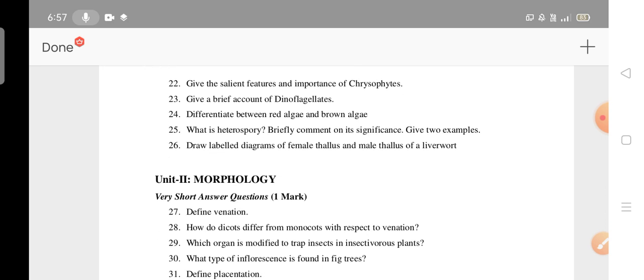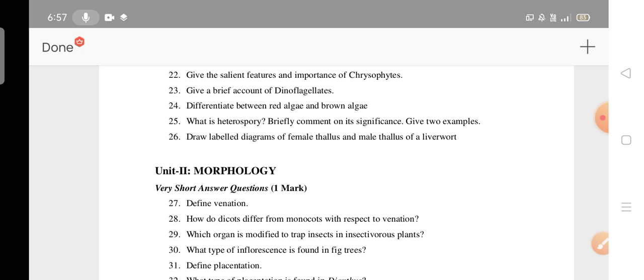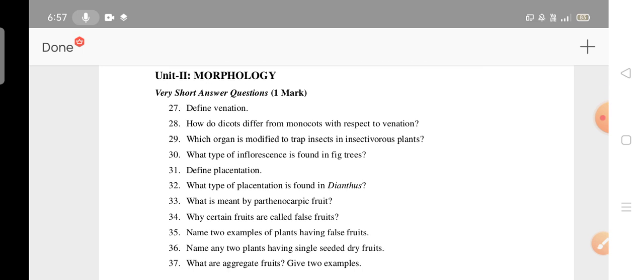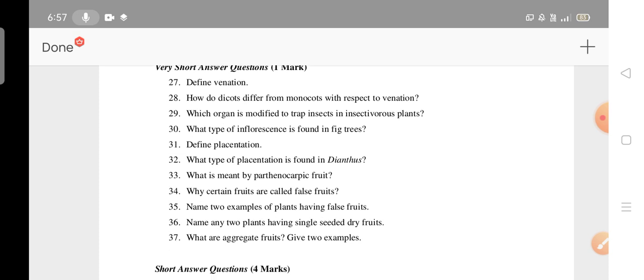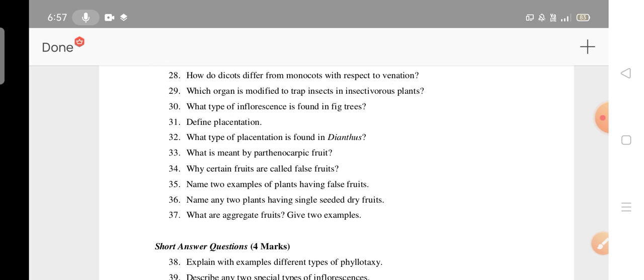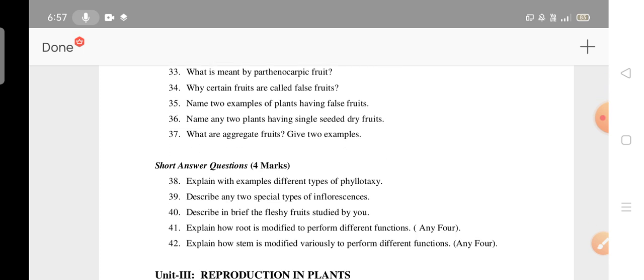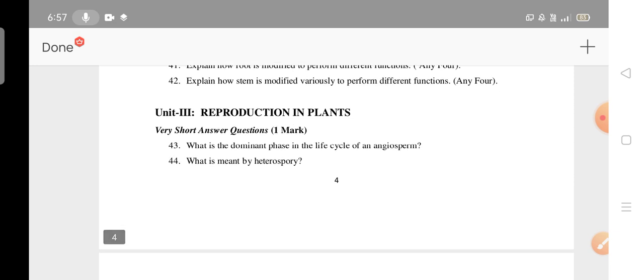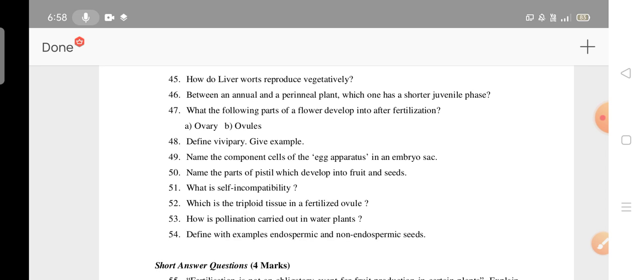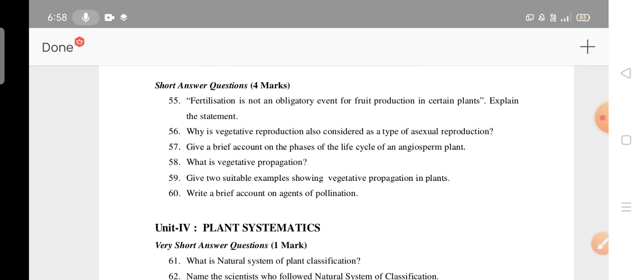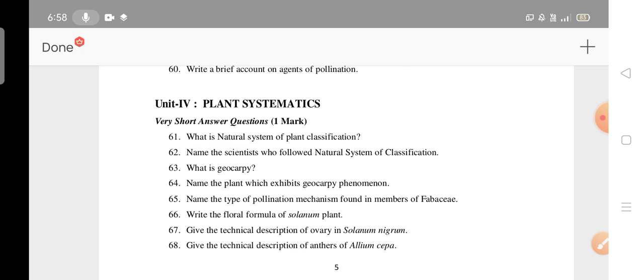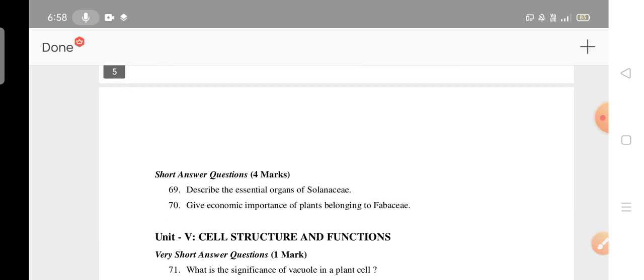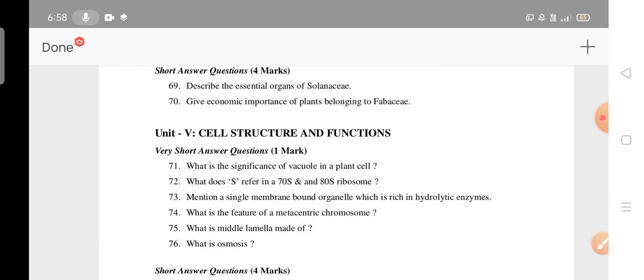Next coming to the second unit. In the second unit there are important very short answer 1 mark questions, very important. Please go through the 1 mark questions. Next, these are 4 mark questions. Reproduction, this is the third unit. Important 1 mark questions. Next, fourth unit, plant systematics. 1 mark very short answer questions, important questions, and 4 mark questions in the fourth unit.